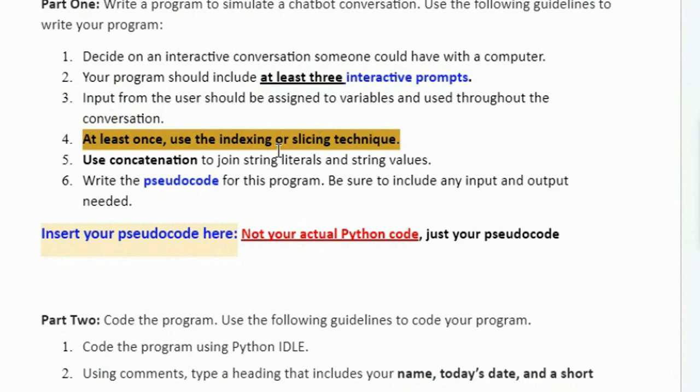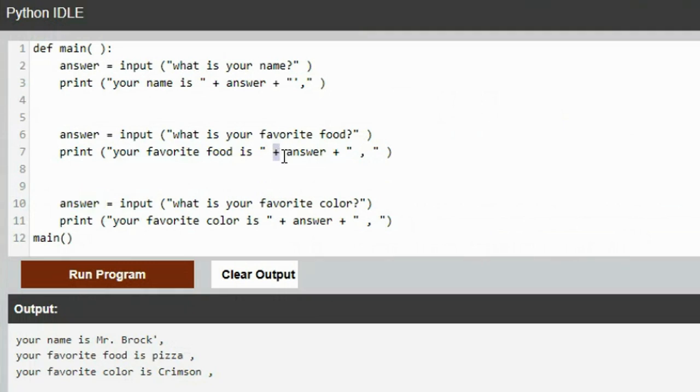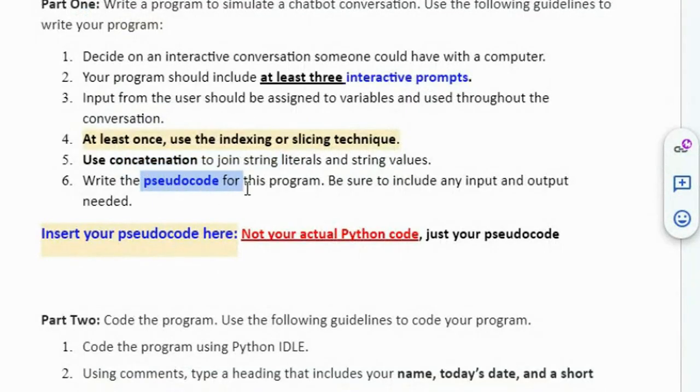Use concatenation to join literals and string values. Okay, you have that. That's this plus sign in the print. You're concatenating your favorite food with answer with a comma. This is missing. We already said that.